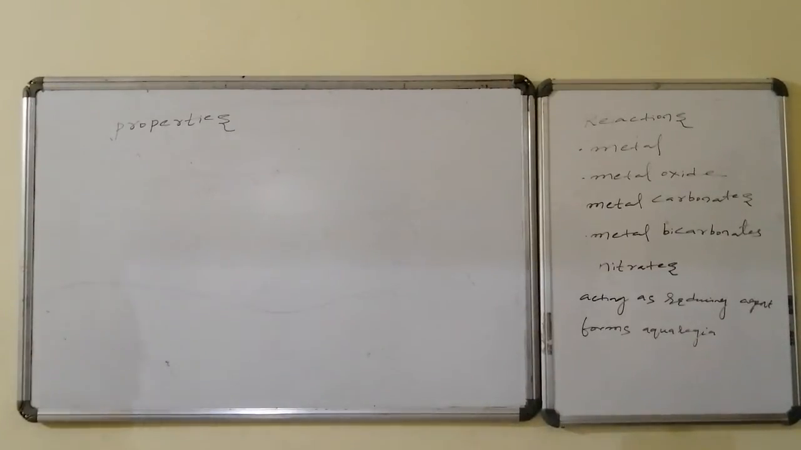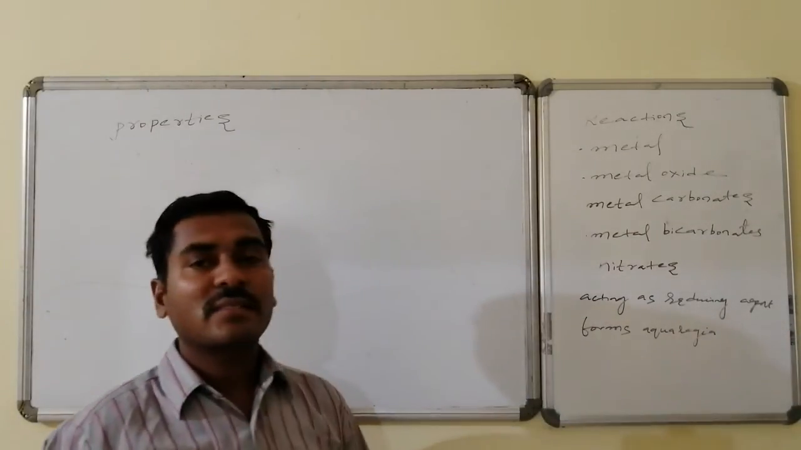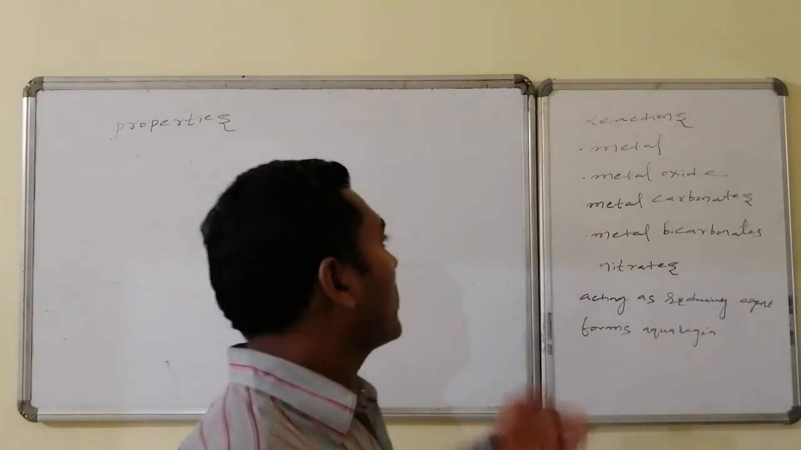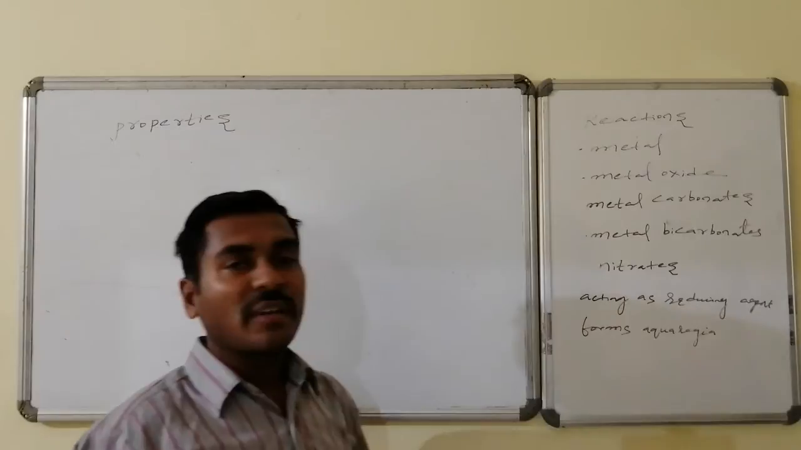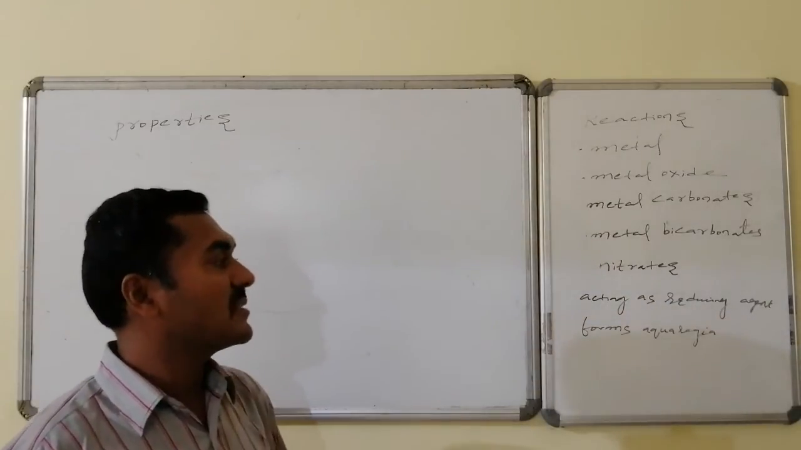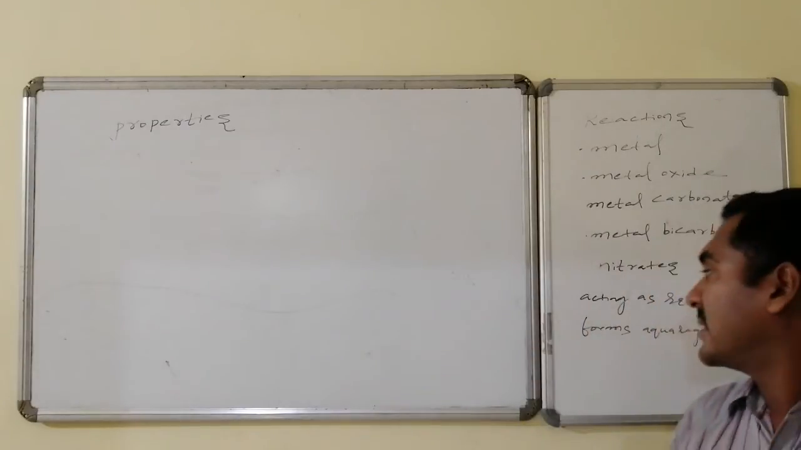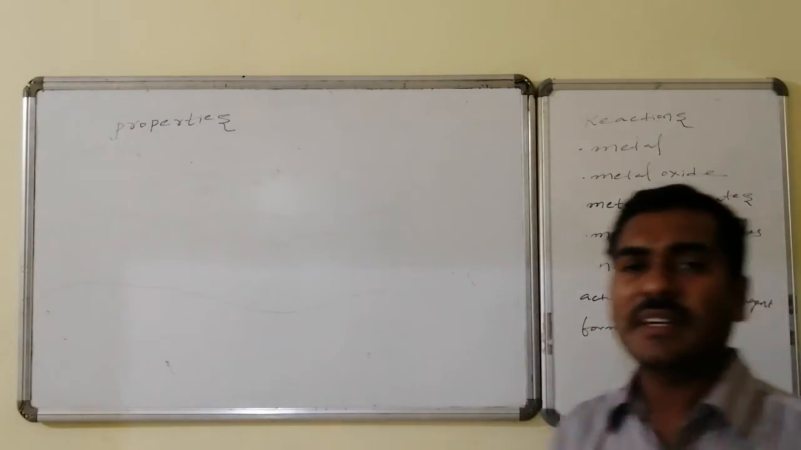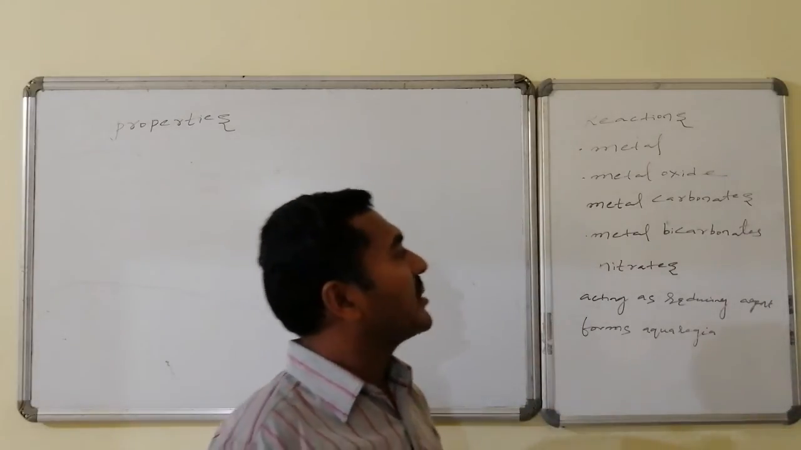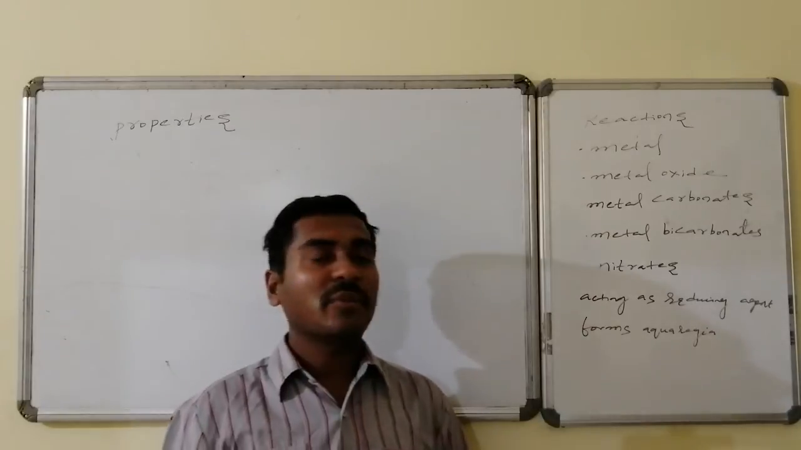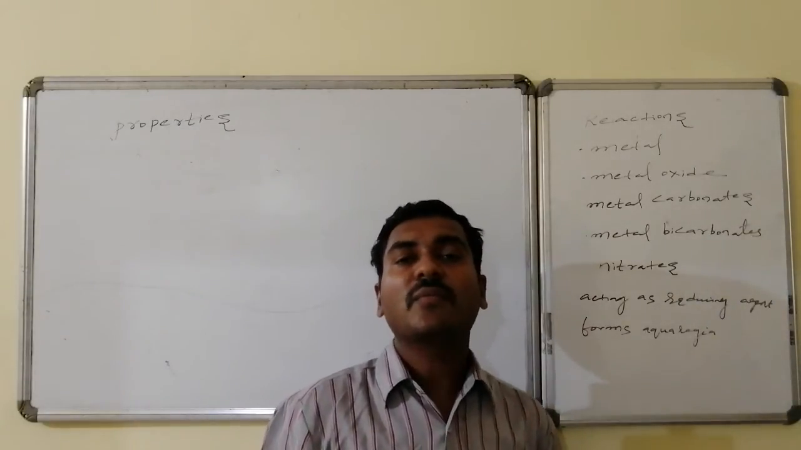The chemical properties related to hydrogen chloride: it can react with metals because it is an acid, and also it can react with metal oxides, metal carbonates, metal bicarbonates, even nitrates, and it acts as a good reducing agent because it can undergo oxidation. Similarly, it can also form aqua regia. Let us go step by step through the reactions with metals, metal oxides, metal carbonates, metal bicarbonates, nitrates, and the reducing property followed by aqua regia formation.